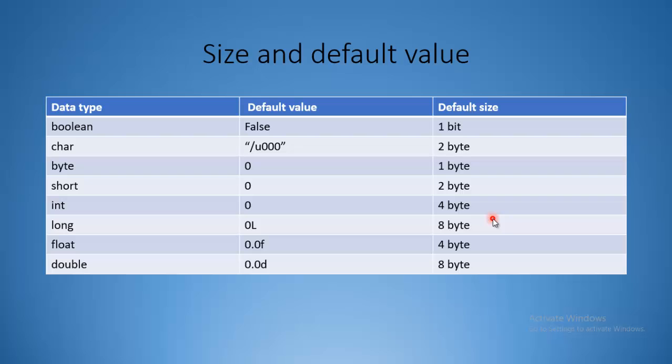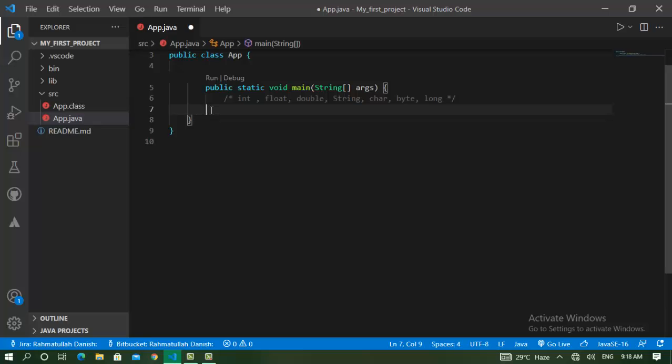Now we jump to the VS Code editor. Integer, float, double, string, character, byte, long. These are primitive data types. I create one data type, integer a is equal to 23, also a double.